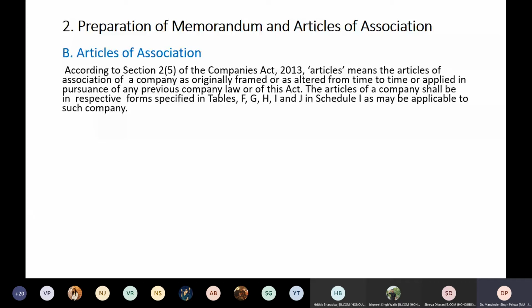So you have to see the model articles of association of the company also, and find out what the differences are in the various types of companies for all these schedules, for A, B, C, D, E and F, G, H, I, J separately. This is one of the assignments which you have to do, in which you will know practically how these documents look and what the things in these documents are.